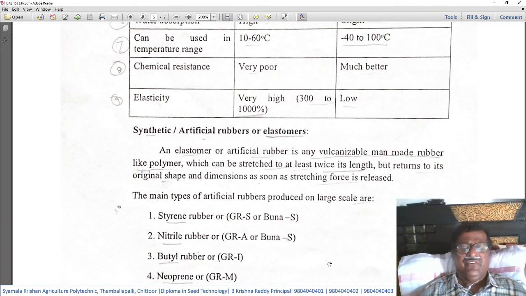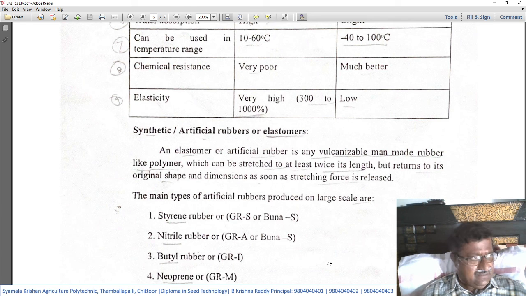Synthetic or artificial rubbers, otherwise known as elastomers. An elastomer or artificial rubber is any vulcanizable man-made rubber-like polymer which can be stretched to at least twice its length but returns to its original shape and dimensions as soon as the stretching force is released.